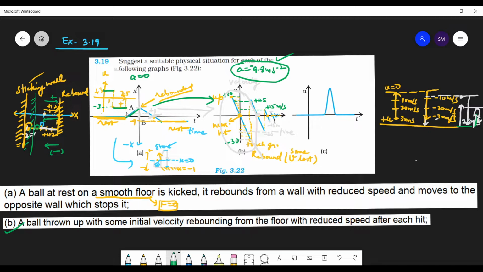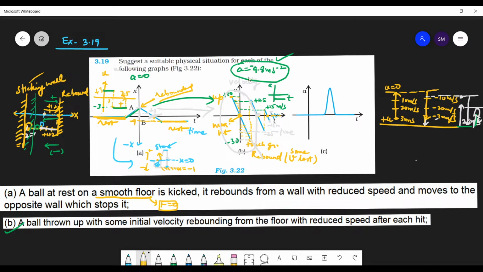So I hope you have understood these graphs very clearly. And what is the x-t graph of this graph? See, the x-t graph of this graph will be, so what does the slope mean? If you draw the a-t graph of this velocity time graph, it is simply this graph, because the slope is constant. So the slope of this graph is this graph.